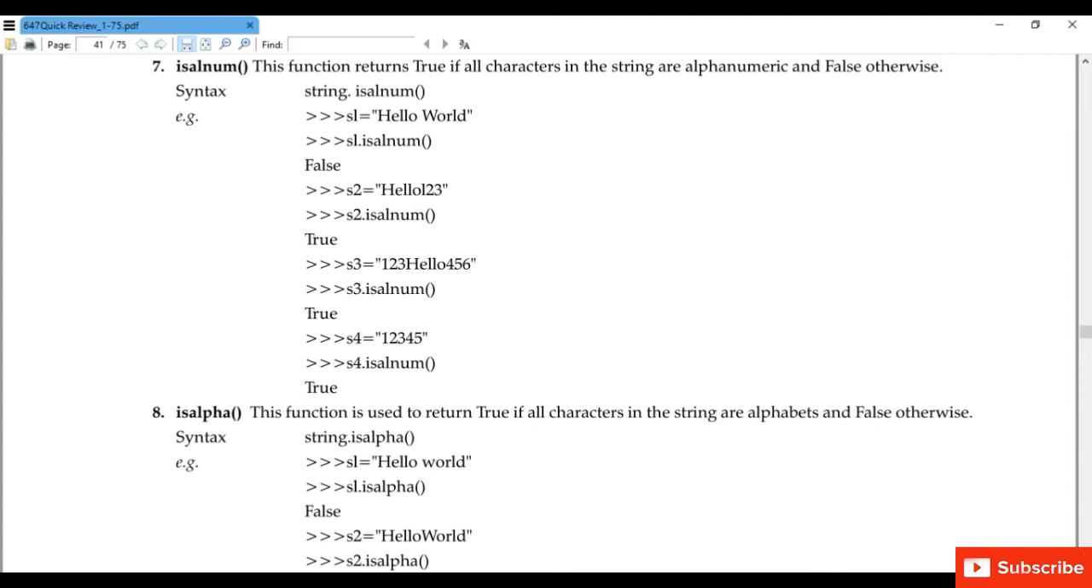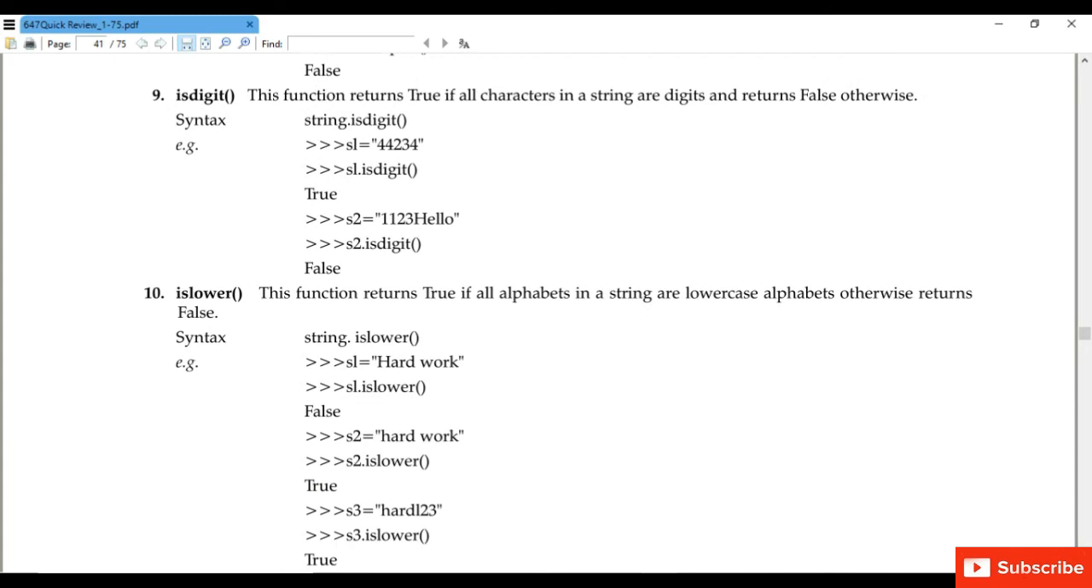So don't get confused. Also, we have taken an example, s3 is equal to hello world 1 2 3. So since there are 1 2 3 in this string, this is not alphabet. All alphabets are not there, so it will return false. Next is isdigit. This function returns true if all the characters in the string are digits. If the string is made up of only numbers, it will return true, otherwise it will return false. Next is islower. This function returns true if all the alphabets in the string are in lower case.